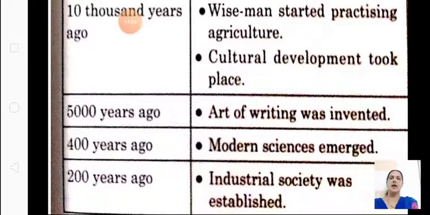10,000 years ago, wise men started practicing agriculture. Then cultural development took place. Then 5,000 years ago, the art of writing was invented. Then 400 years ago, modern sciences emerged, and 200 years ago, industrial society was established. Okay, so if you learn it in the form of a table and the names of these men who evolved, only that much is needed.